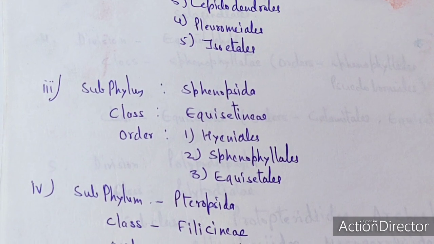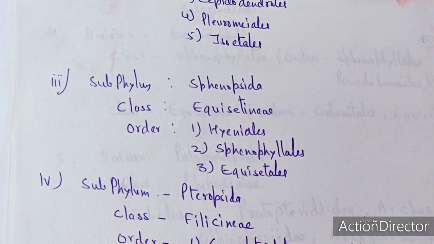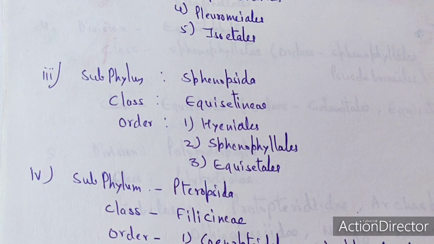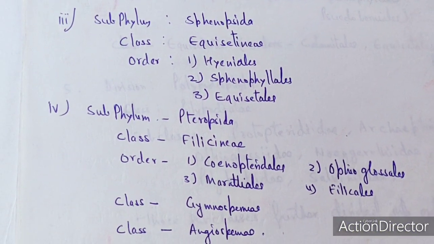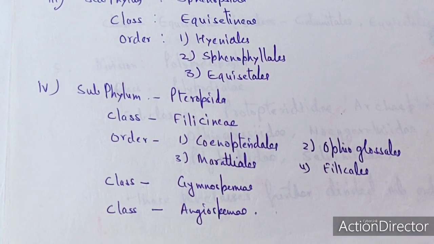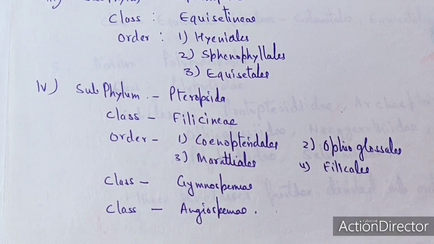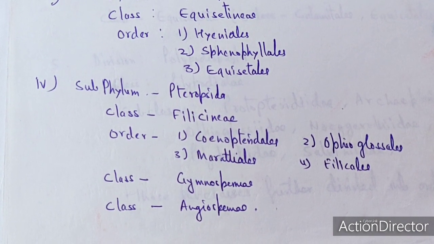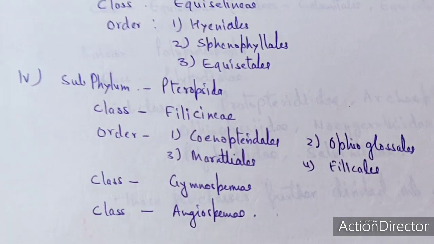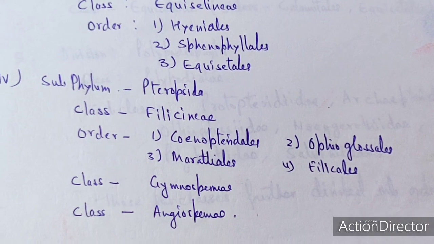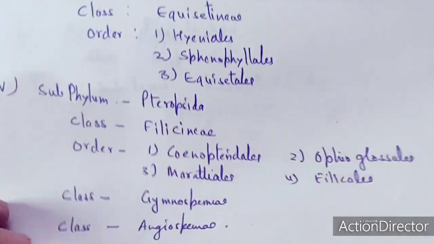Spinopsida consists of Equisetinae. Equisetinae consists of three orders: Hyeniales, Sphenophyllales as well as the Equisetales. The fourth subphylum is known as the Pteropsida. Pteropsida consists of three classes. These are Filicinae, Gymnospermae as well as the Angiospermae. The Filicinae consists of four orders: Coenopteridales, Ophioglossales, Marattiales as well as the Filicales.